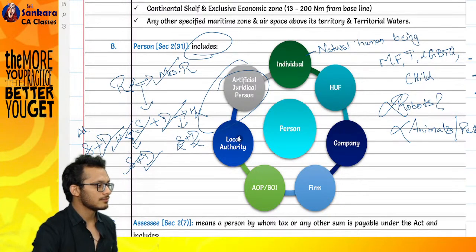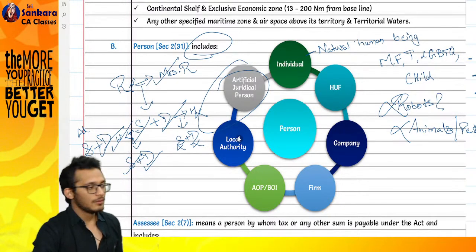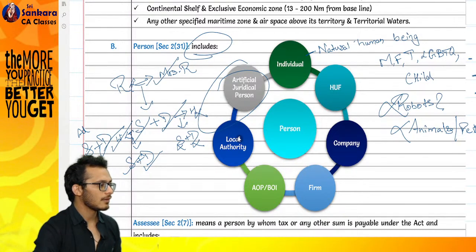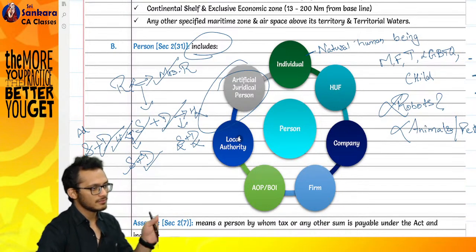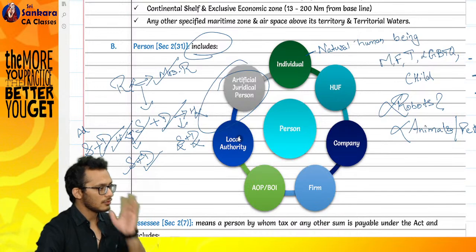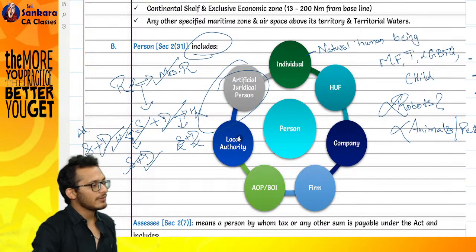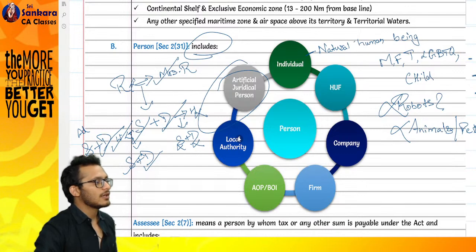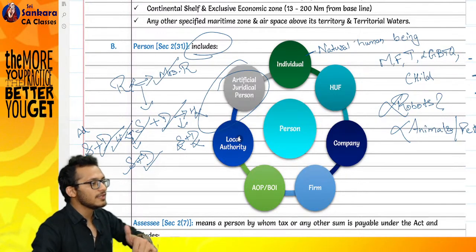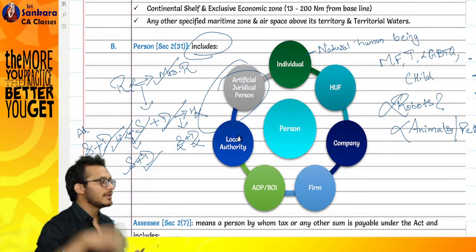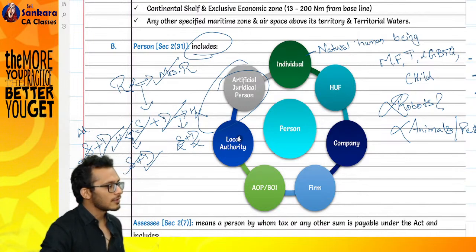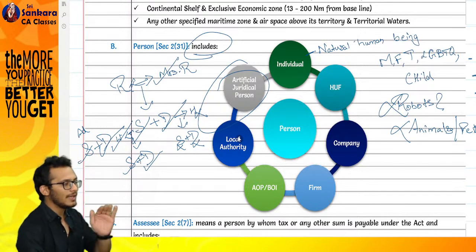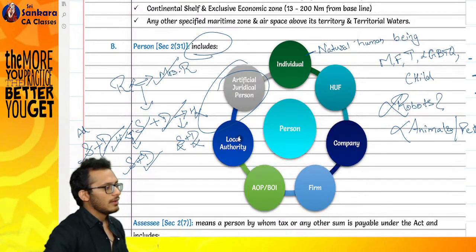Local authority. Your municipality, panchayat, and water tax areas are called local authorities. Why are we covering them? Because they are state bodies. They cannot say, the state is earning taxes, so the state will keep the taxes. Income tax is governed by the central government, which says if the state is earning income, the state will also have to pay me tax. Later we'll find out everything is exempt for them, but as a person they are included as a part of local authority. Last item.